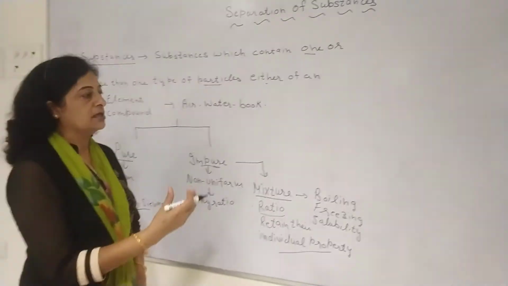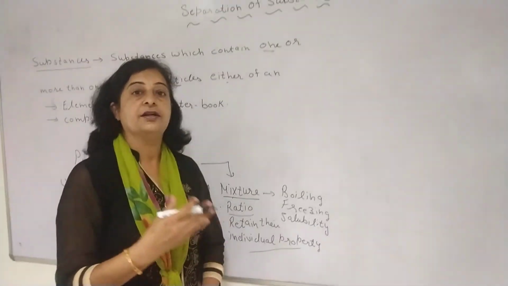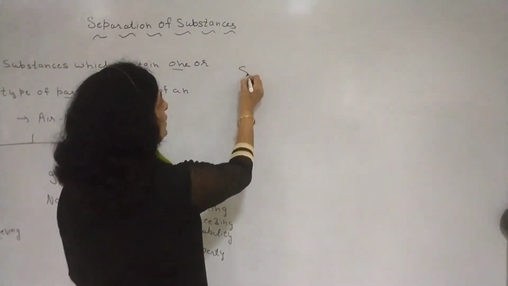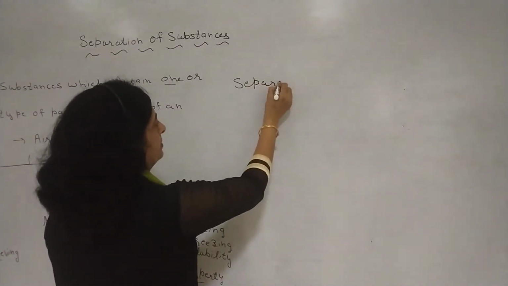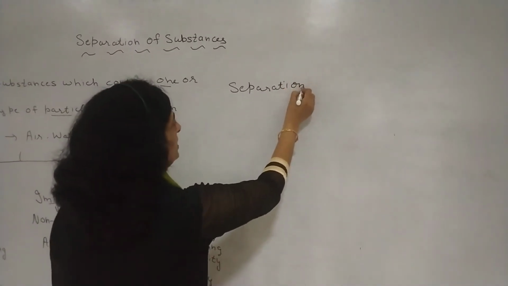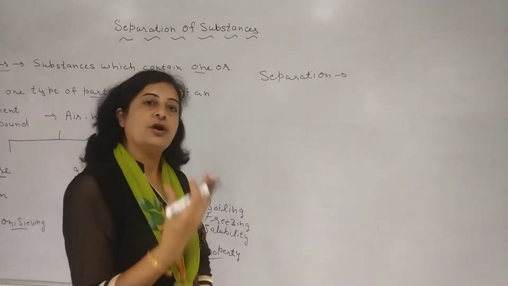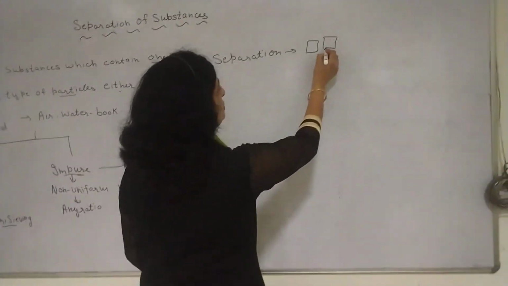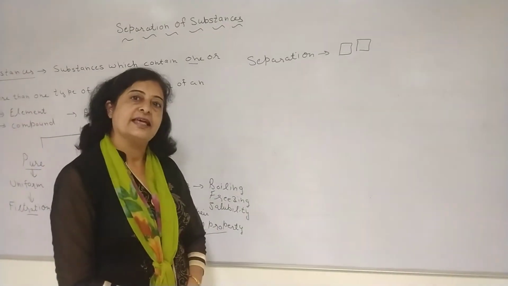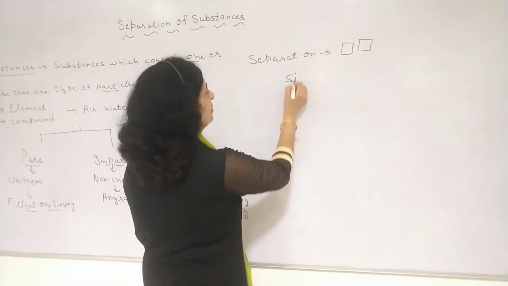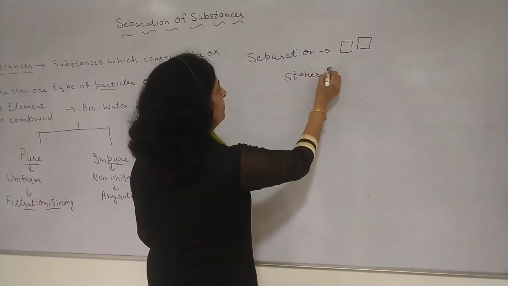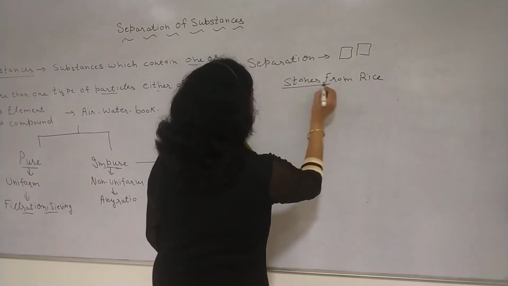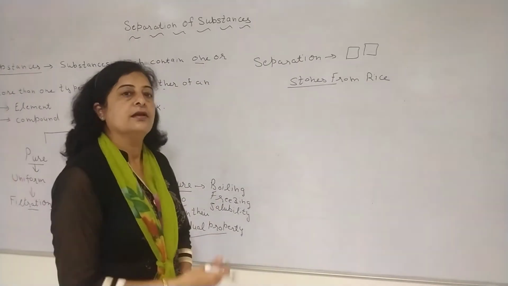Now, sometimes there is a need to separate the different components of substances. So, first of all, let us find out what separation is. Separation means to divide or to separate two things from one another. For example, separation of stones from rice. This is an example of separation.